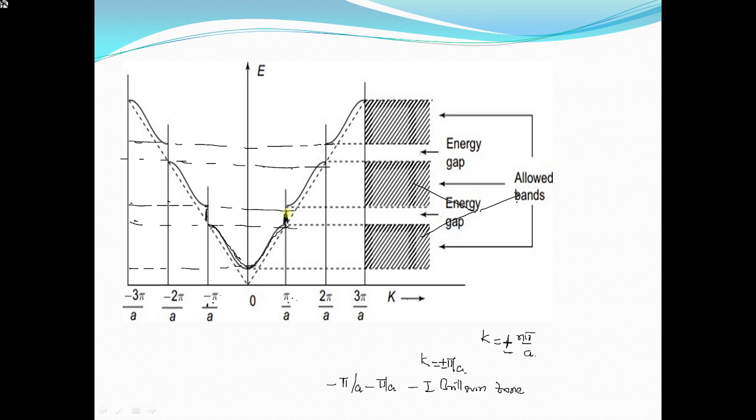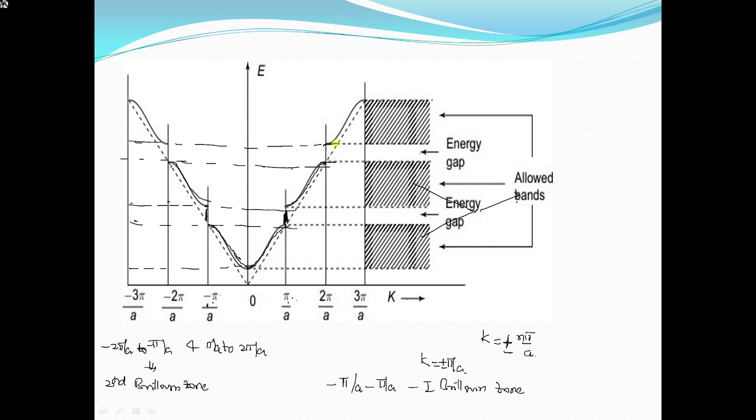Next, after the discontinuity, after K equal to pi by A, again there is continuity in the energy. The energy is continuous from minus 2 pi by A to minus pi by A, and on this side it is continuous from pi by A to 2 pi by A. The zone extended from minus 2 pi by A to minus pi by A and pi by A to 2 pi by A is called the second Brillouin zone.